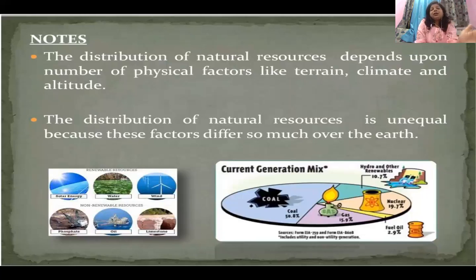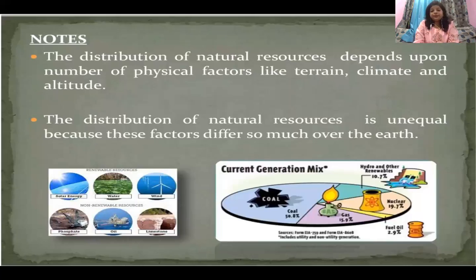Okay. And third important factor is your altitude. Altitude means height. Is the natural resource which is going to be extracted found in the lower altitude or the plain surface? Is it a plateau region or is it a mountainous region? So based on the factors like terrain, climate, and altitude, the distribution of the natural resources depends.